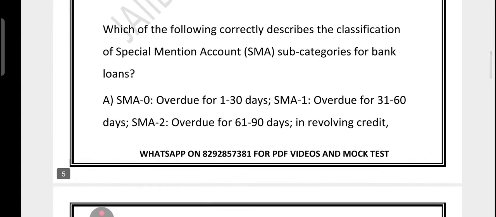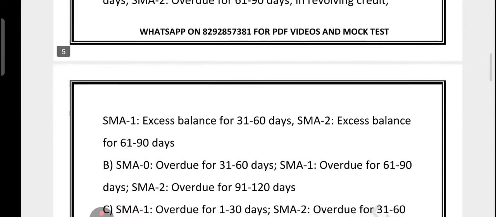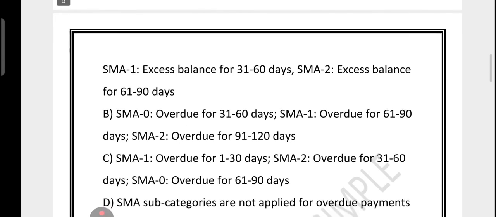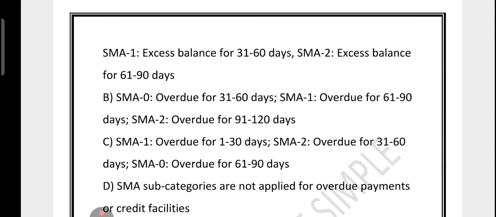So option A says SMA 0 overdue 1 to 30 days, SMA 1 overdue 31 to 60 days, SMA 2 overdue 61 to 90 days, and in revolving credit, SMA 1 excess balance for 31 to 60 days and SMA 2 excess for 61 to 90 days. Option B, SMA 0 overdue for 31 to 60 days. Similarly, you can read the option.